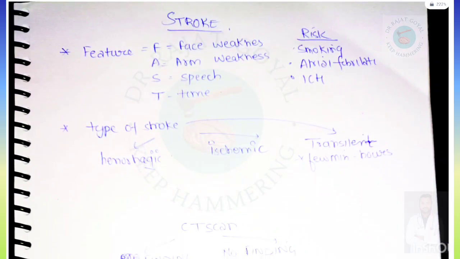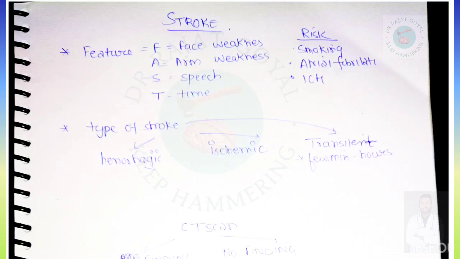Next topic is stroke. In stroke, if we talk about features, then we have to remember FAST. Facial weakness will be there, arm weakness, speech disturbance, and time is very important for the stroke. If it is a very short time, for a few seconds, then it is a transient ischemic attack, which generally remains for a few minutes or hours. But transient ischemic attack can increase the risk of the proper stroke. So type of stroke can be hemorrhagic, ischemic, and transient ischemic attack.